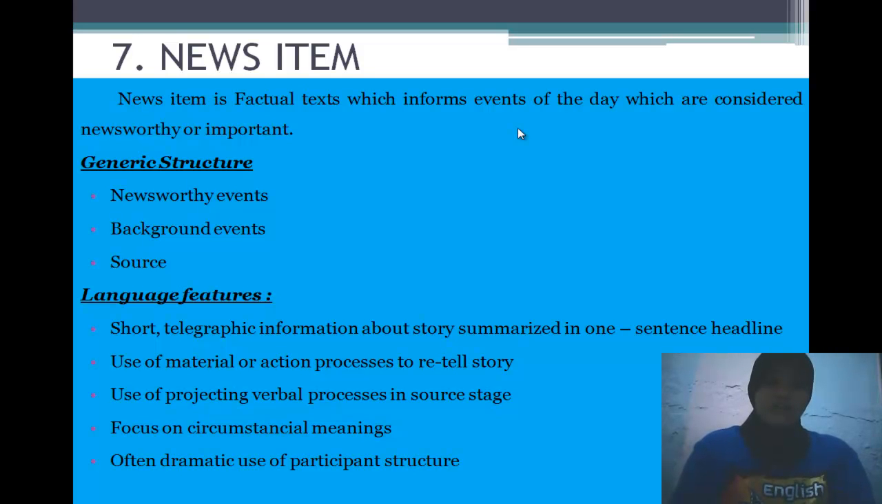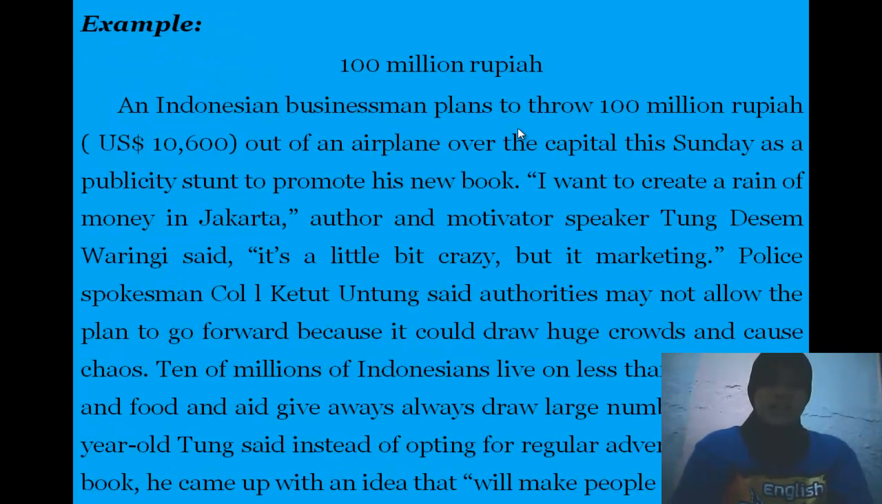And the language features of the news item are, first, short, telegraphic information about stories summarized in one sentence headline. Second, use of material or action process to retell the story. Use of projection verbal process in source text. Focus on circumstantial meanings, and often dramatic use of participant structure. And this is an example of the news item.